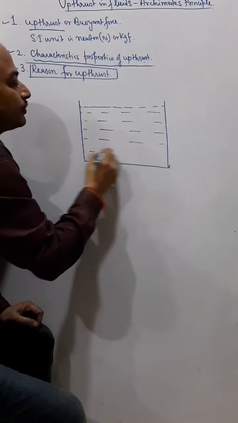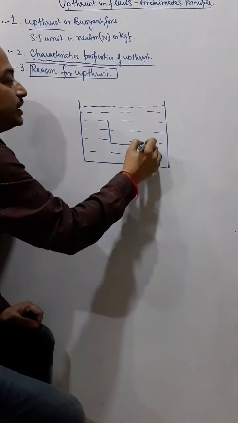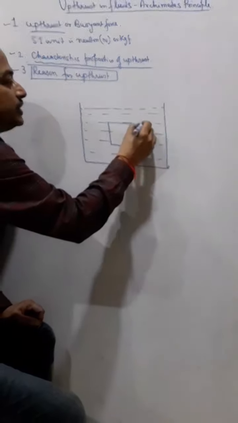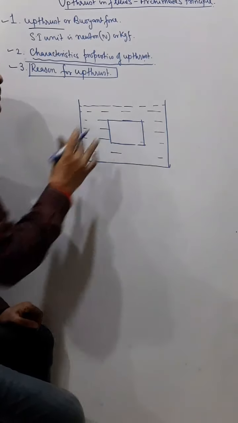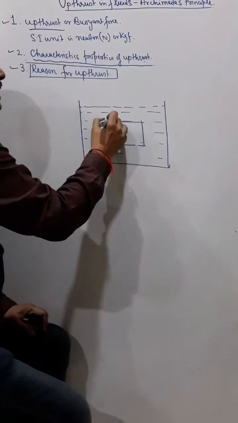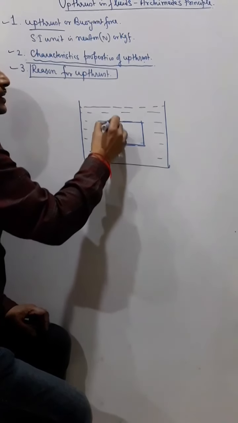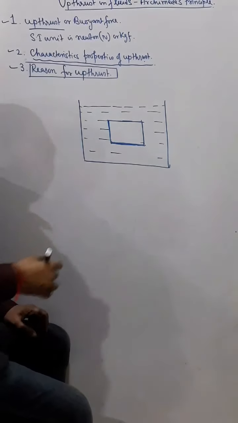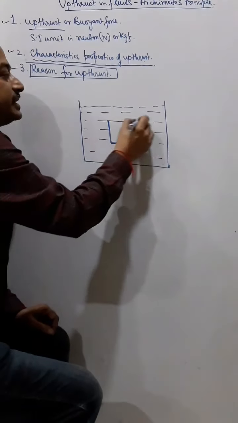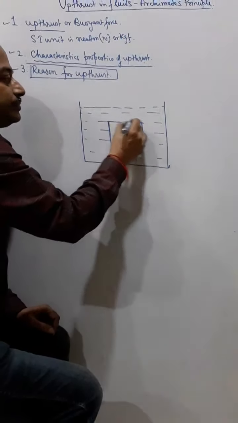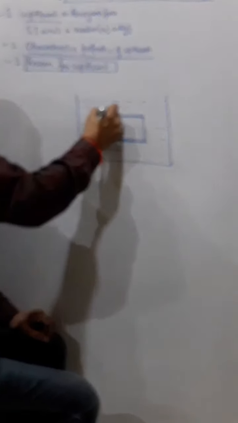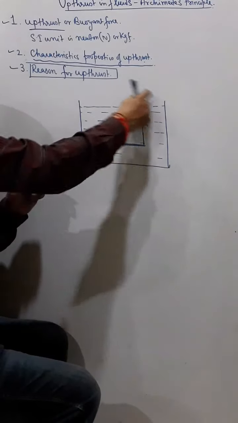Now consider a body, a block say, which is immersed. First of all, you try to understand that when a body is immersed, pressure due to this liquid is experienced on the body in all directions.